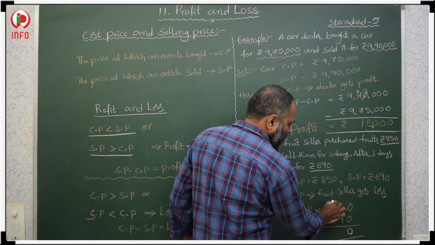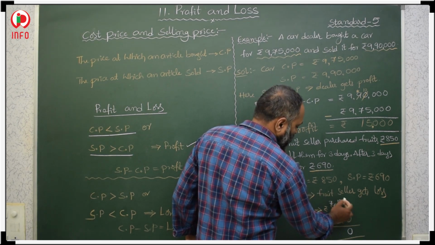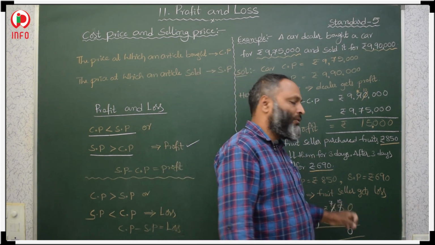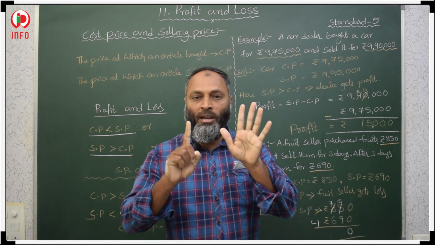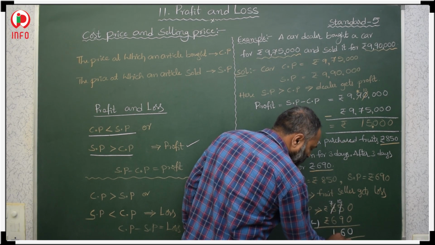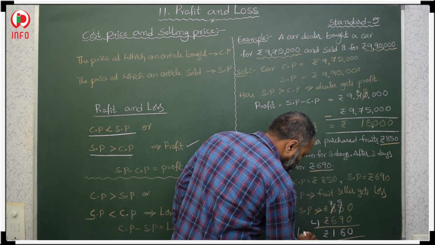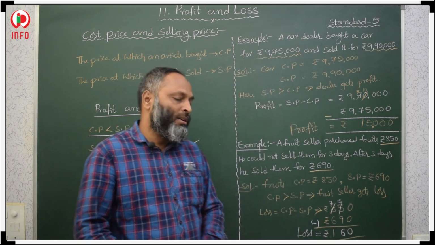It will reduce by 1 and this will increase by 10. 10 plus 5 is 15. 15 minus 9: count from 10 to 15, 10, 11, 12, 13, 14, 15. It is 6. Then 7 minus 6 is 1. So how much loss did he get? He got 160 rupees loss.